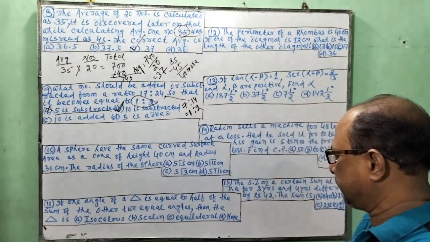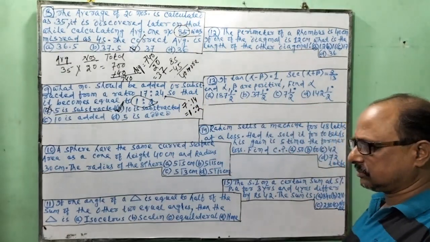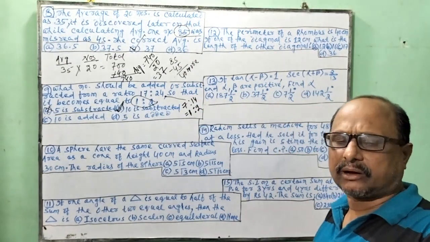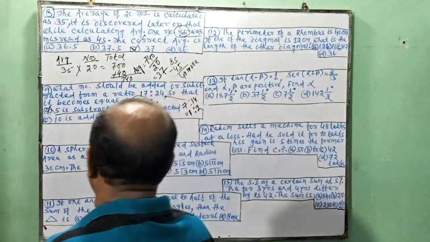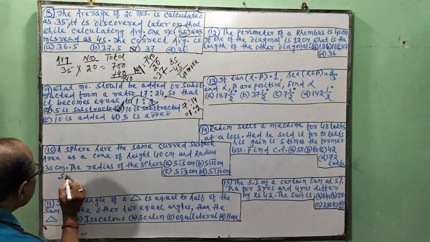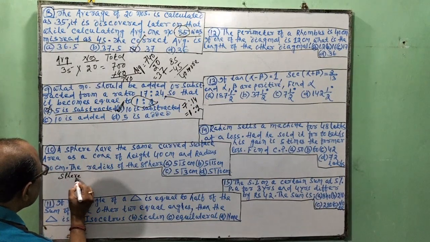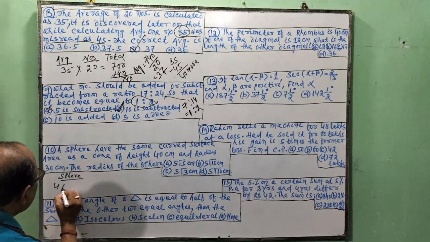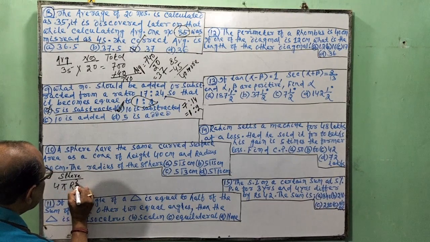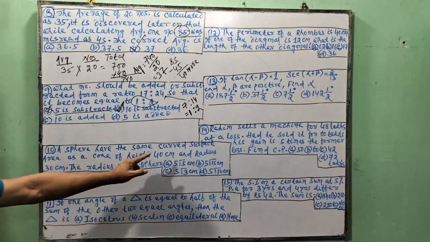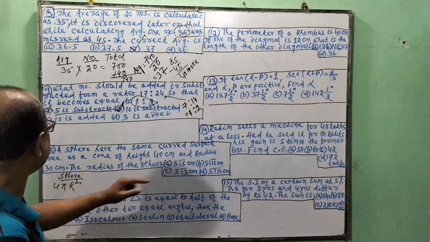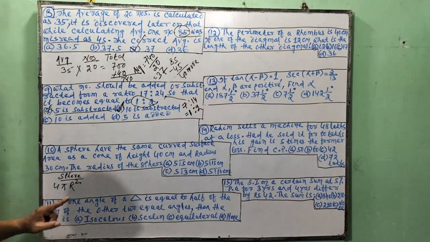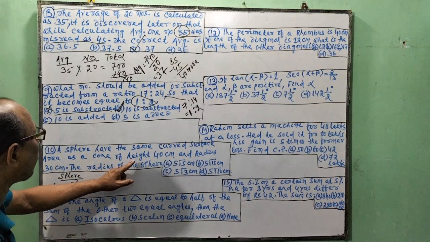A sphere has the same curved surface area. The curved surface of a sphere, I have already discussed in the before class, is 4 pi r square. A sphere has the same curved surface area as a cone of height.